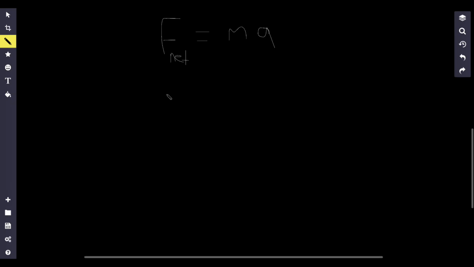What I'm going to do now is divide both sides by m. So I'm going to get acceleration. Sometimes you'll also see acceleration written with a vector arrow because it's a vector quantity, but I'm a little too lazy for that. So I'm just going to write it as a, and this is equal to the net force divided by the mass.